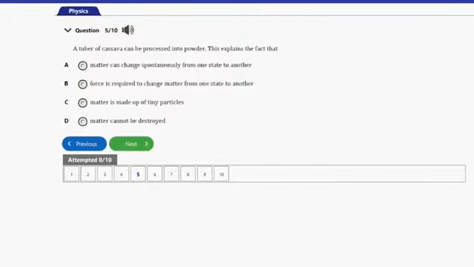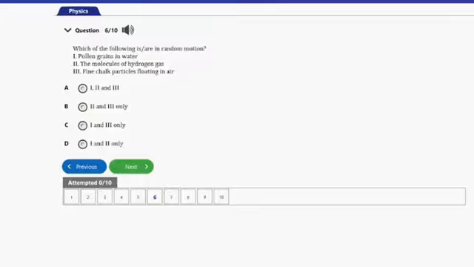So guys, the answer to this question is option C here. Matter is made up of tiny particles. So that's the phenomenon that this explains when you process cassava into powdered form. So you realize that the whole cassava is still made up of other smaller particles. And that's it for this question. So let's go ahead and consider the next question, guys. That's question number 6 here.